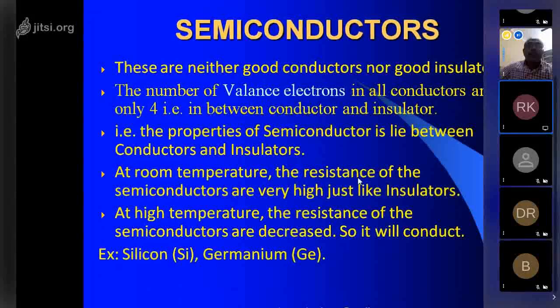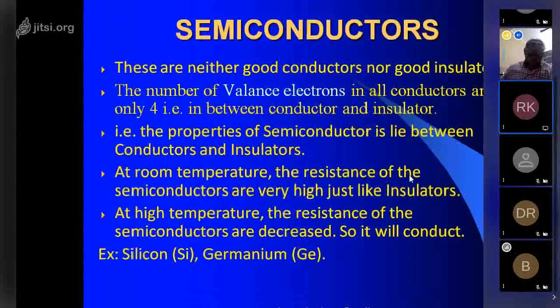At room temperature, the resistance of semiconductors is very high, just like an insulator. At high temperature, the resistance of semiconductors decreases, so it will start to conduct. There are two types of semiconductors: silicon and germanium. Silicon is called Si and germanium is called Ge.